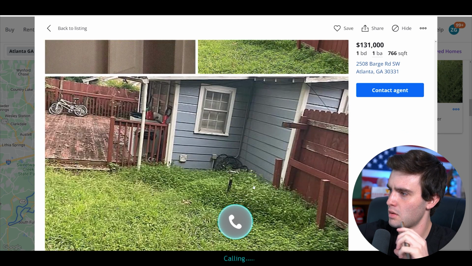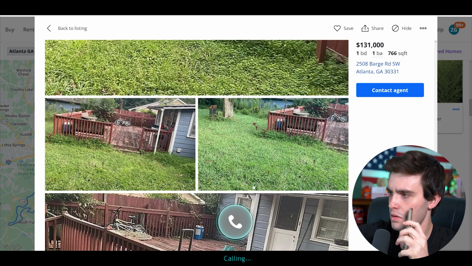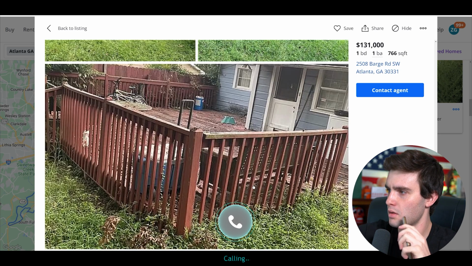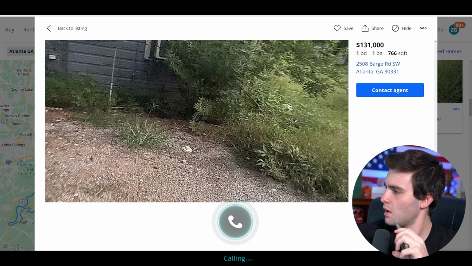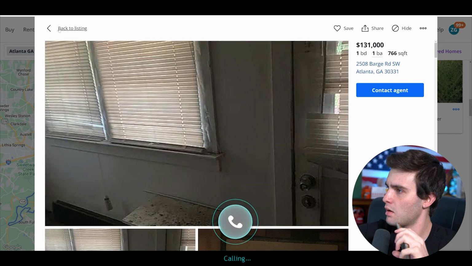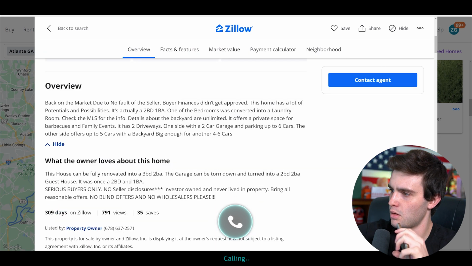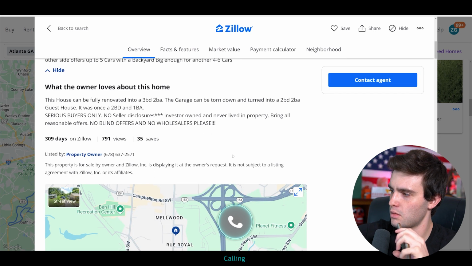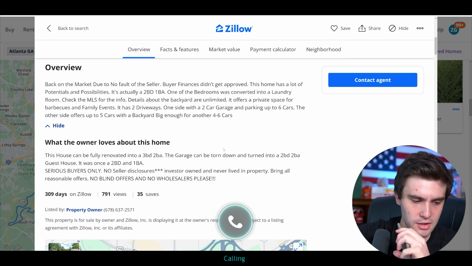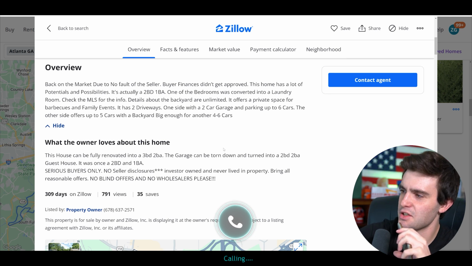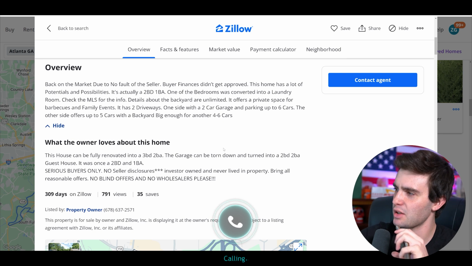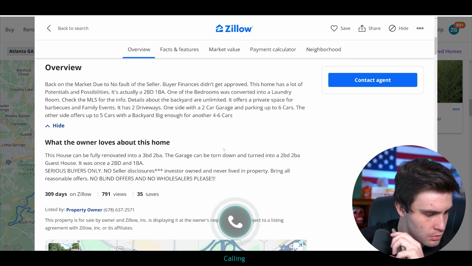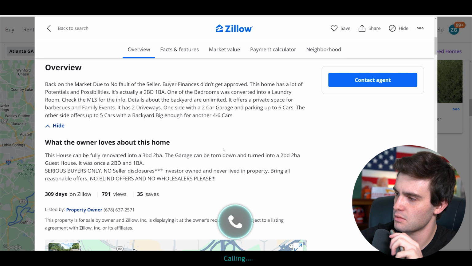Is there anything different from the pictures of the property than what it looks like now? Probably need to update the pictures because everybody who's seen it physically said the picture doesn't do it justice. Okay. And what do you mean by that? Like it's better in person? Yeah, that's why I say no blind offers. People just know in Atlanta it's going for $100,000 and better. So people just offering 100, like they think it's a lot. That's why I tell them you need to come look at it. Gotcha. Okay. And I see here it says investor owned. It seems like it's vacant, but was this previously like a rental or something? It said investor owned on the description. It should say investor owned.